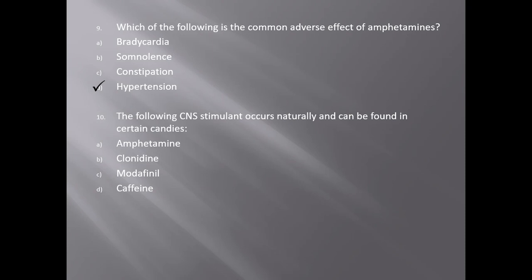Next. The following CNS stimulant occurs naturally and can be found in certain candies. A. Amphetamine, B. Clonidine, C. Modafinil, and D is caffeine. The answer is D. Caffeine is a naturally occurring substance found in cocoa, chocolate, and many forms of tea. Overuse of cola beverages and other caffeine-containing products may cause adverse effects including anxiety and insomnia, and even increase the risk of seizures.